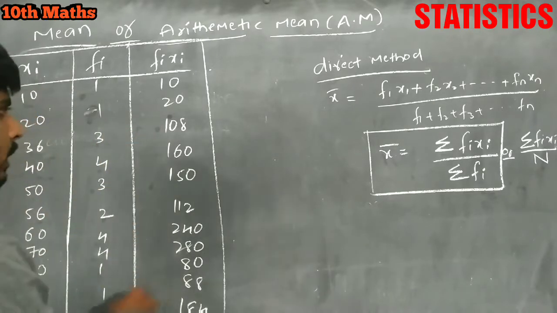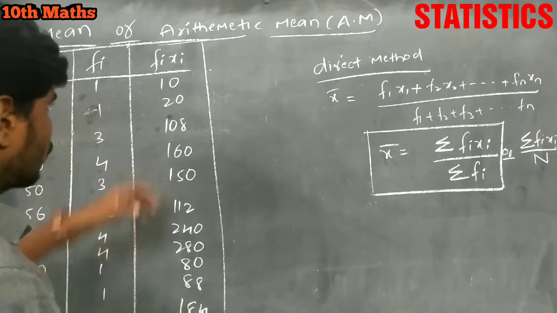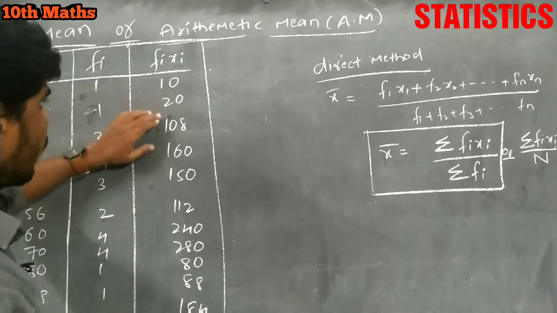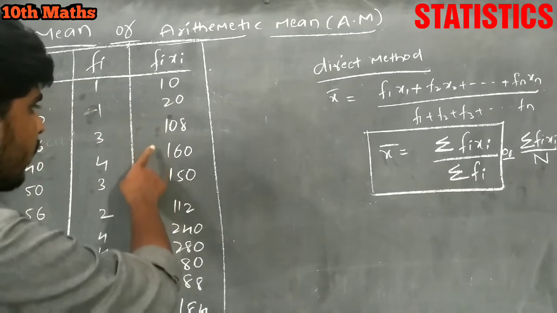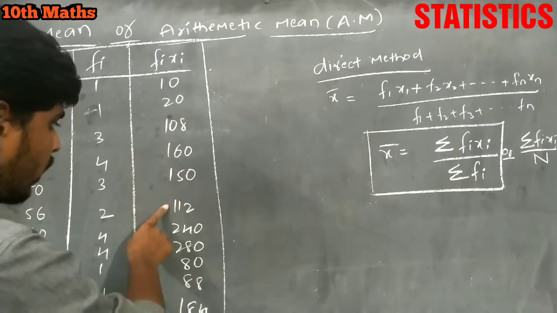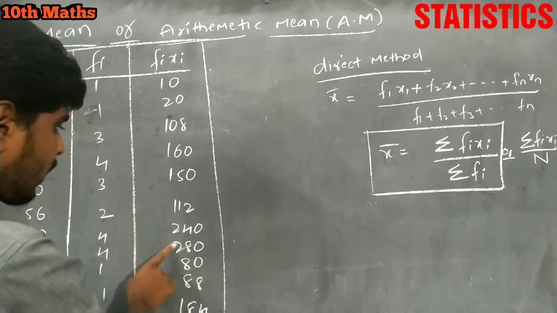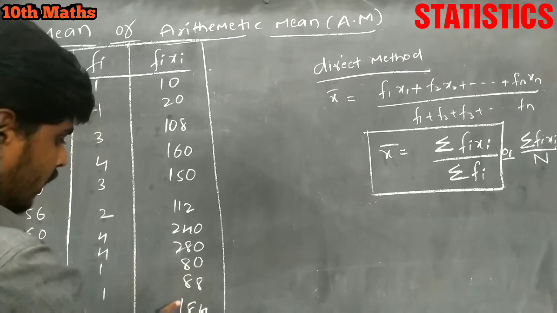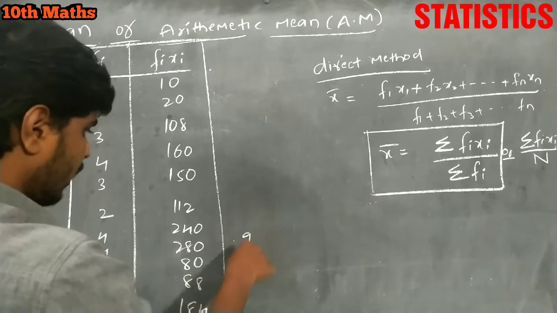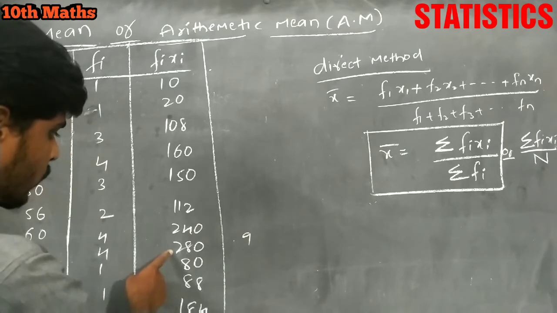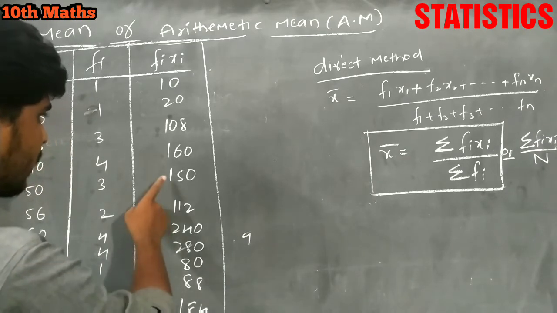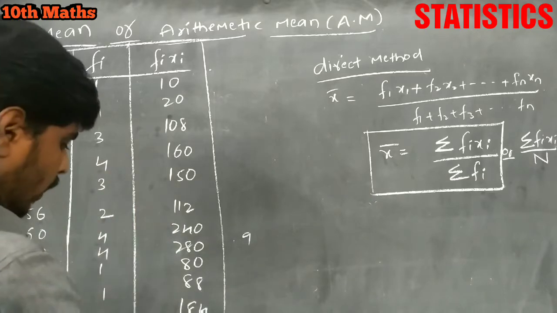So what is the addition of this? First we count the hundreds: 100, 200, 300, 400, 500, 600, 700, 800, 900. Nine hundreds. Once again we are checking: 1, 2, 3, 4, 5, 6, 7, 8, 9. Okay, now the remaining.